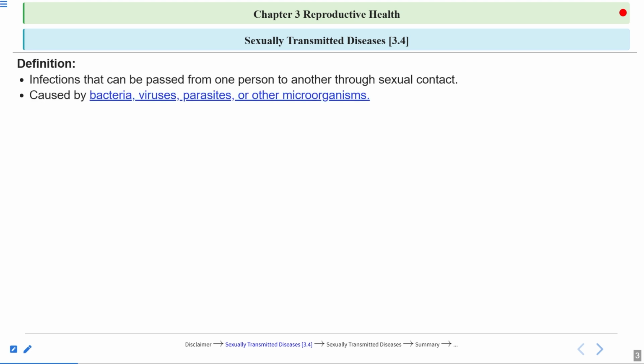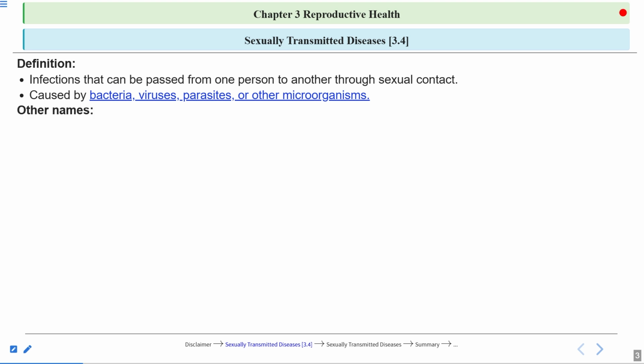These STDs are caused by various pathogens, and these microorganisms can be categorized into bacteria, viruses, and some parasites such as protozoans. These bacteria, viruses, and protozoans are all microorganisms.